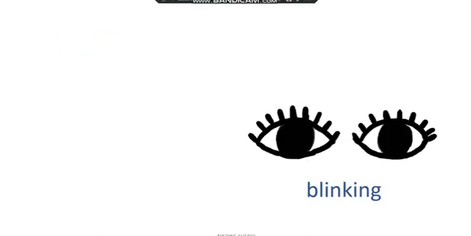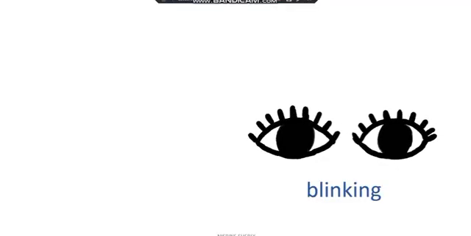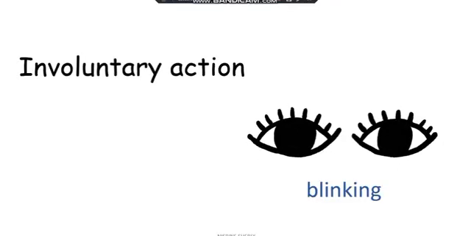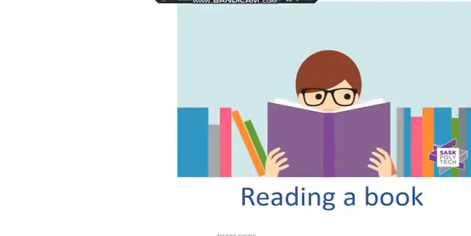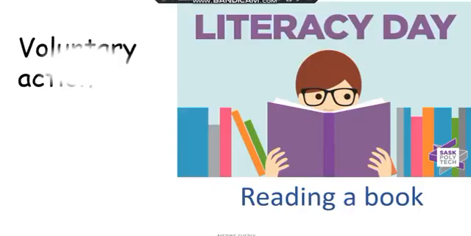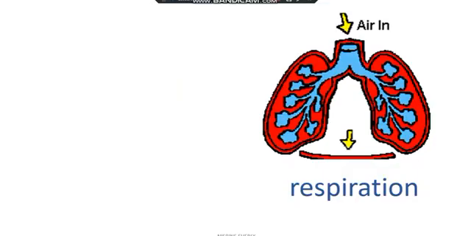Examples of actions: blinking. Blinking is an involuntary action. Reading a book. Voluntary action. Respiration.